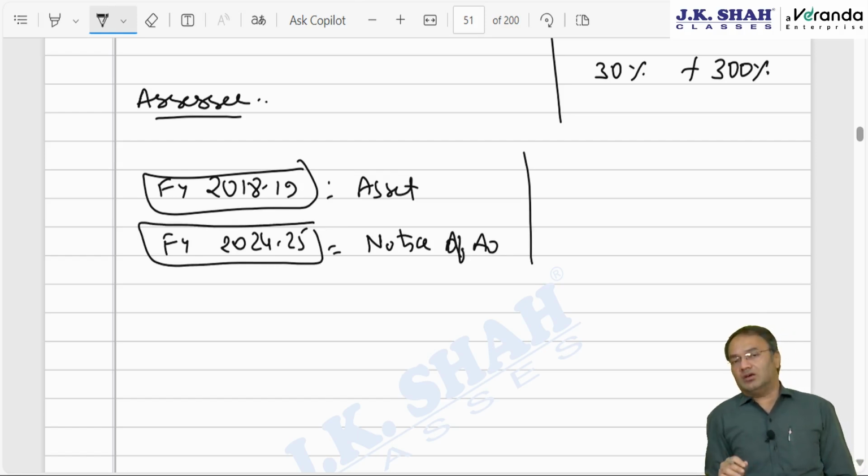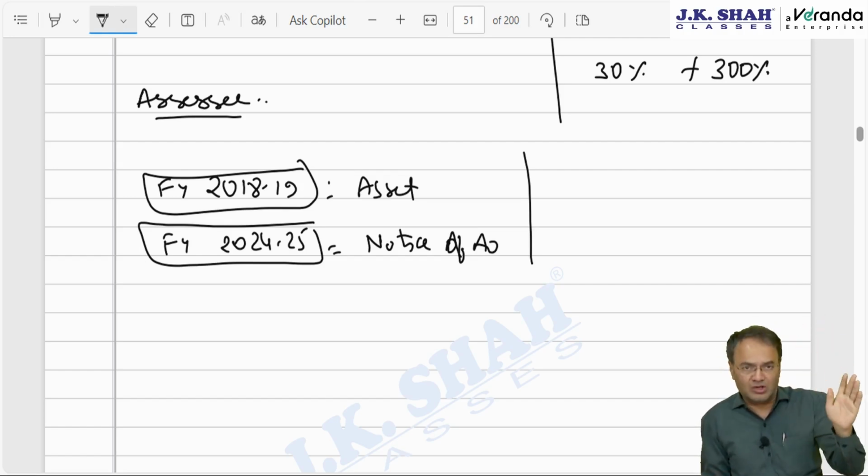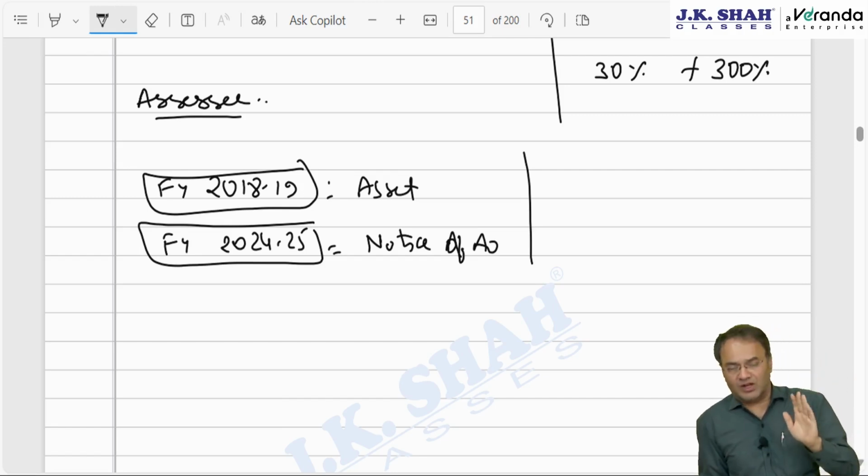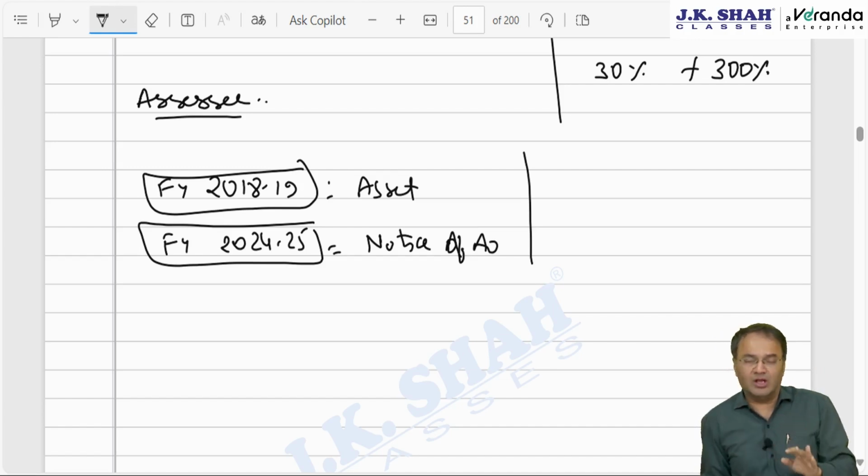Unlike Income Tax Act, here there is no upper time limit, there is no threshold limit. This act can cover a case of financial year 2000-2001 also, a 25-year-old case also, even if the asset was acquired in 2000-2001, or income was earned in 2000-2001 financial year, then also it can be covered today if it was not disclosed at that time.